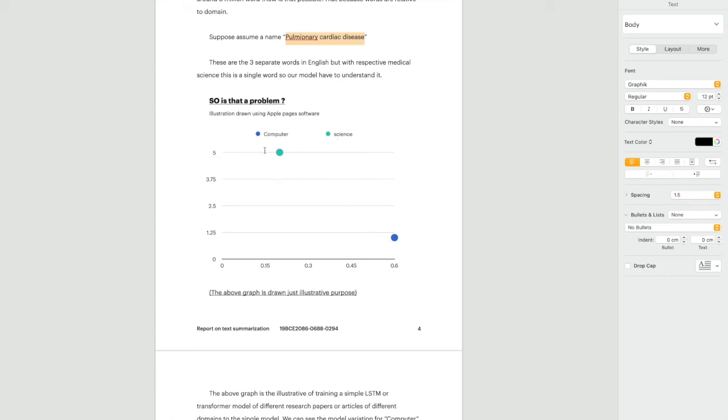computer science words, the relation between them will get decreased, because in some papers computer and science are not the same words. In economics, computer is a different word, science is a different word. So this creates some distance between these words in what we call vector space, where the probability of these two being together decreases, and the space between them increases drastically. So we don't want that, right?